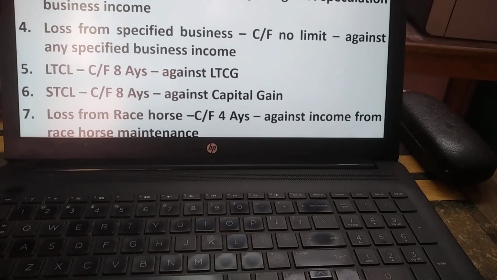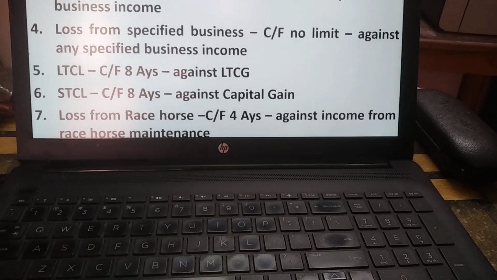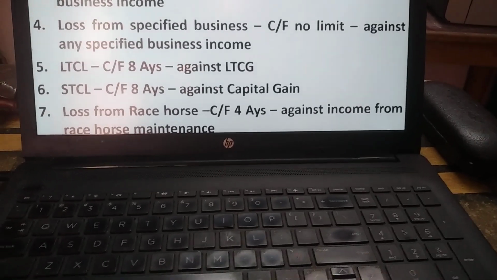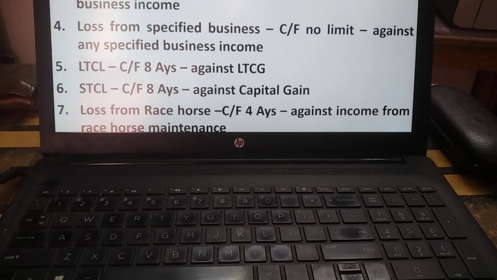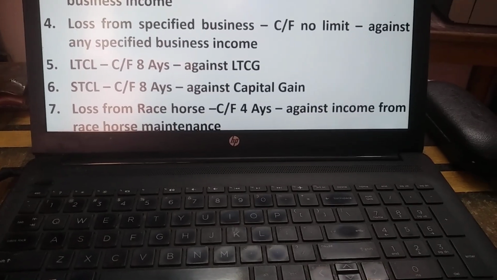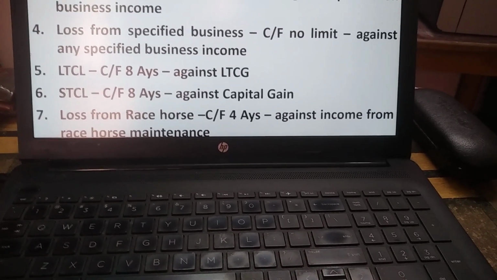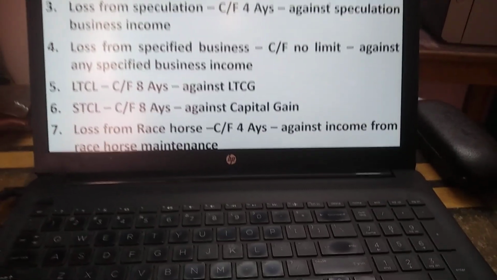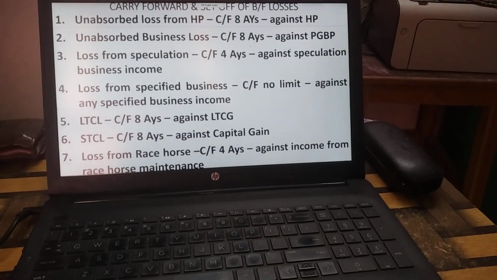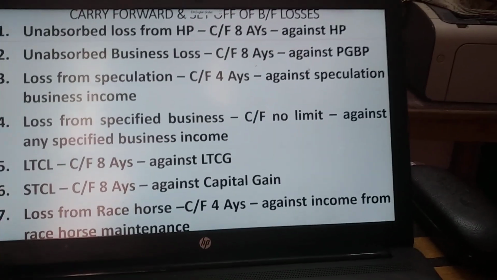Loss from the horse race can be carried forward for 4 assessment years, and it can be set off only against income from race horse maintenance. Hope I made you clear. Just take a screenshot.